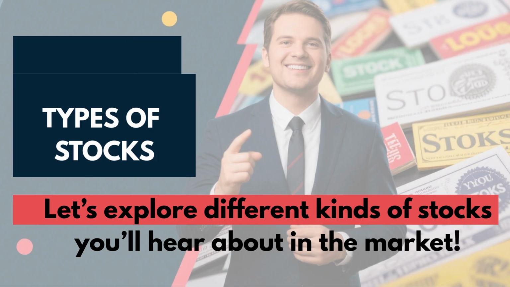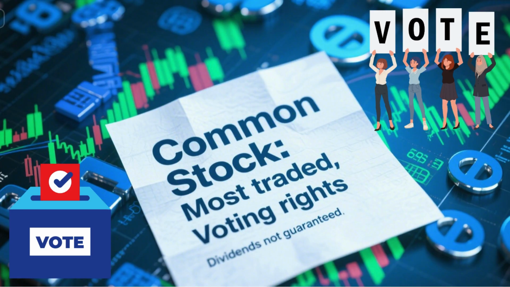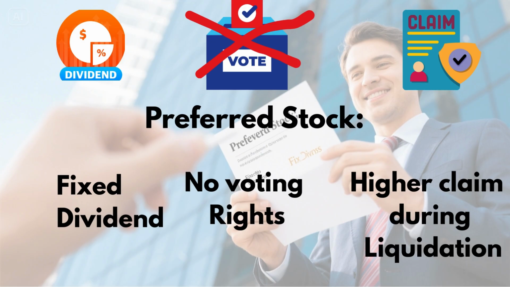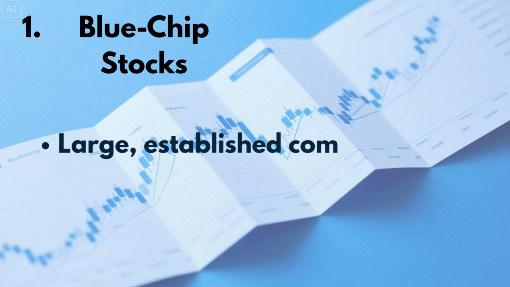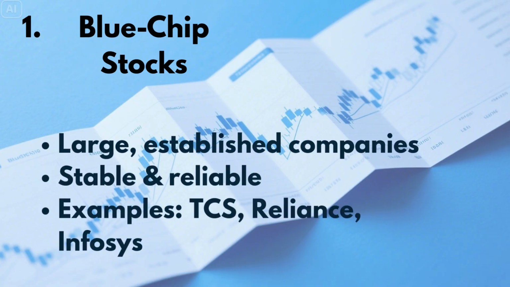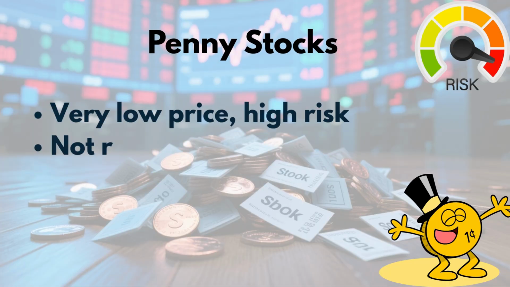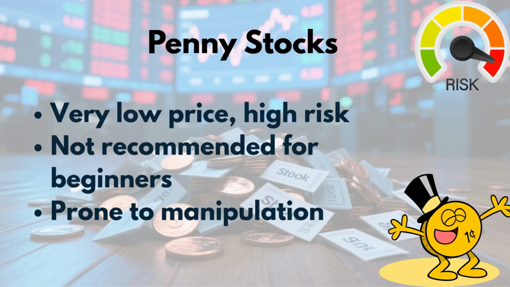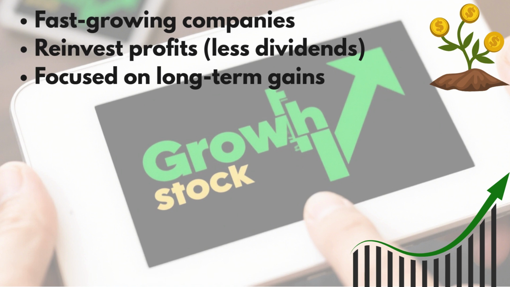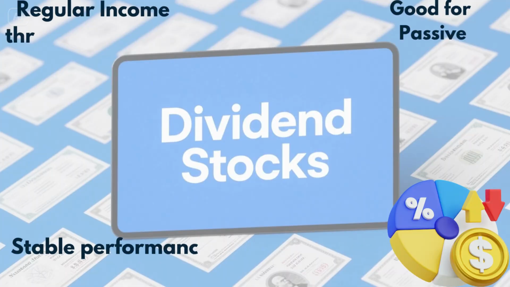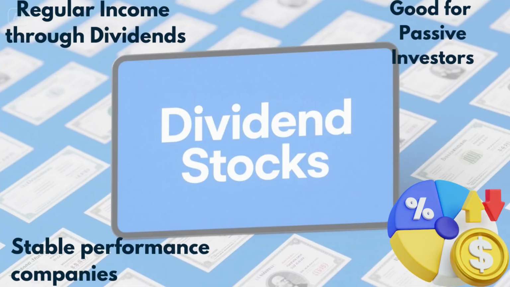Types of stocks. Let us explore different kinds of stocks you will hear about in the market. Common stocks give voting rights, while preferred stocks provide fixed dividends. Blue chip stocks are large, trusted companies like TCS or Infosys. Penny stocks are cheap but risky. Growth stocks offer high potential but fewer dividends. Dividend stocks provide regular income. It is ideal for passive investors.